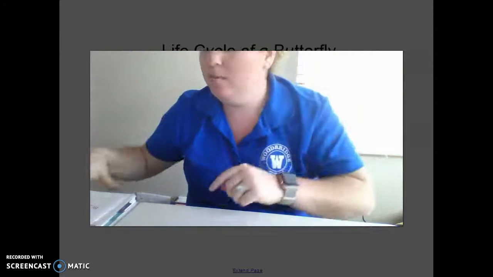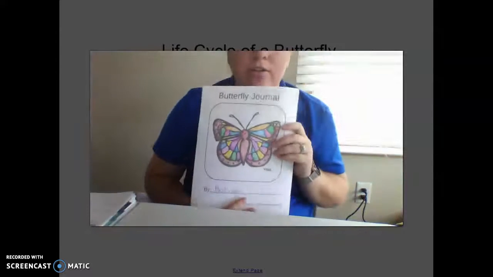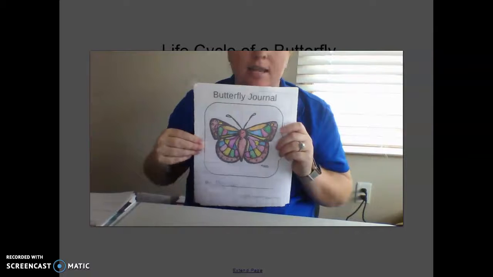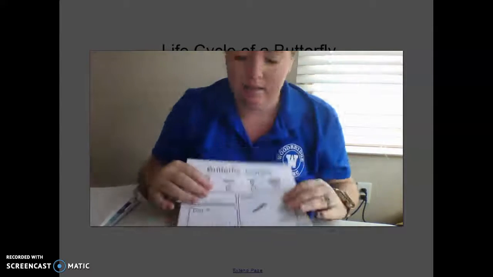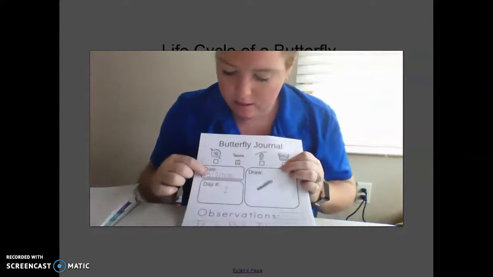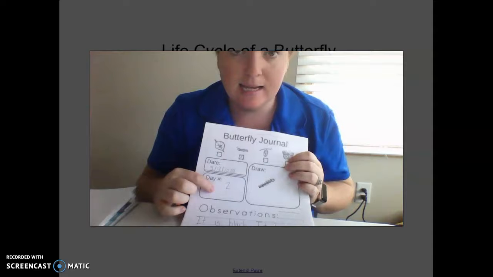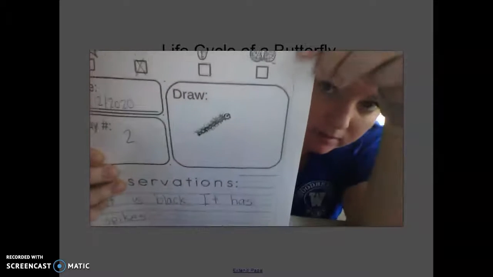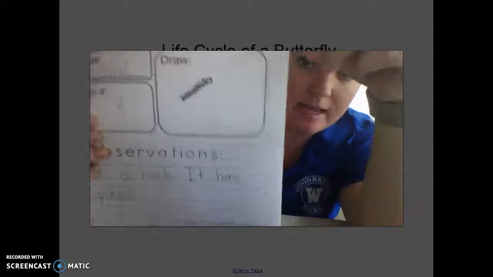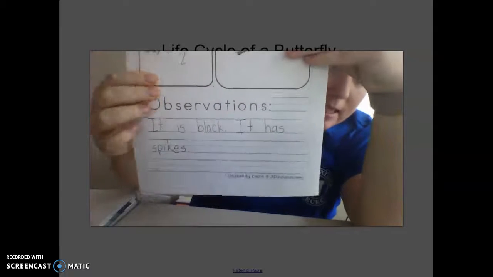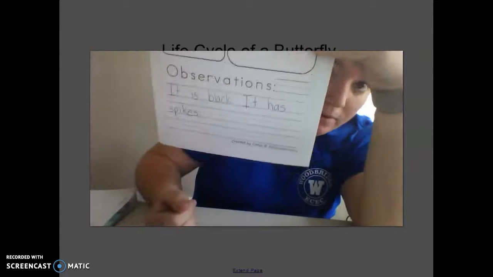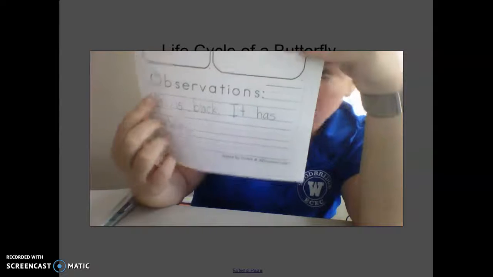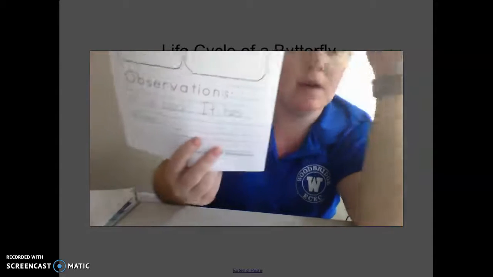In review, we also have a butterfly journal here. I've colored the front, and I started it for us, saying that right now it's a caterpillar. Today's date. This is the second day I've had it. I did a little drawing of my little caterpillar here. And then I put my observations. So my friends can try and sound out and write if they want, or mommies and daddies can write for them. Totally up to you. I just want to work on making observations.